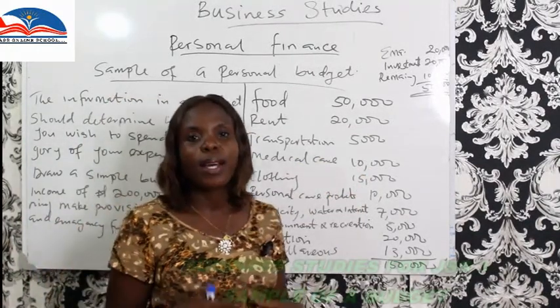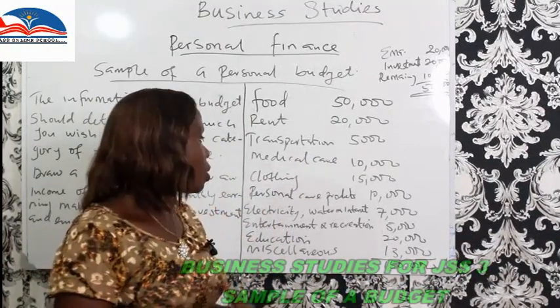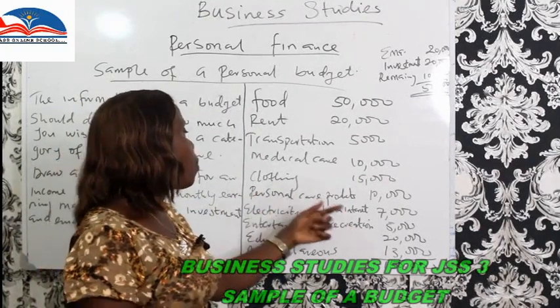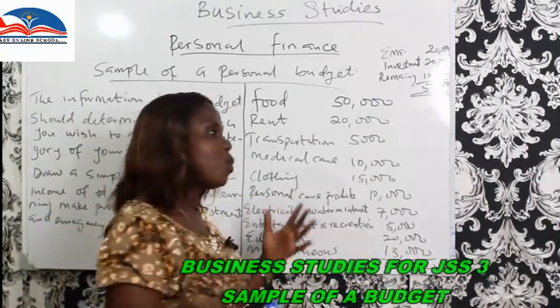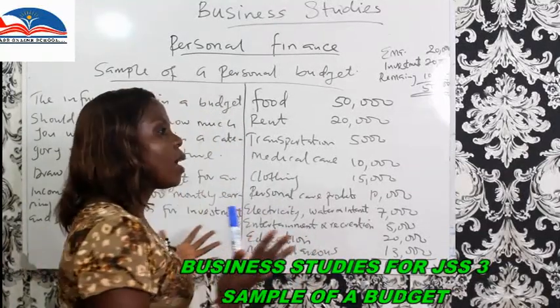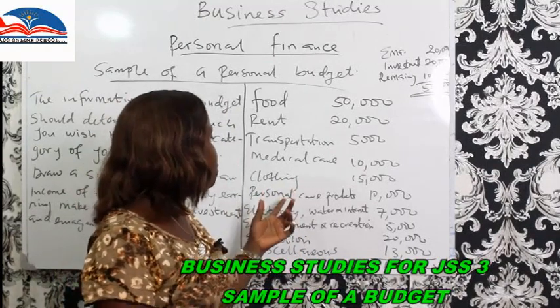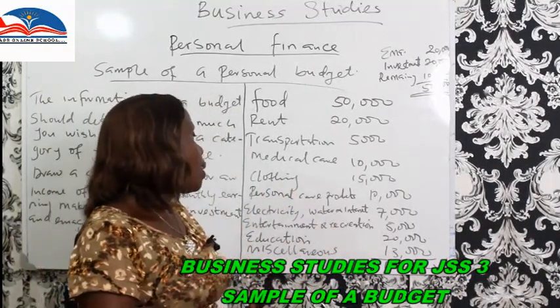Clothing, remember it falls under the basic necessities of life, food, clothing, and shelter, and we'll have 15,000 for clothing. Personal care products, we have personal care products for both men and women. We have our perfumes, our toiletries, and other things. We have about 10,000 to take care of these personal care products.